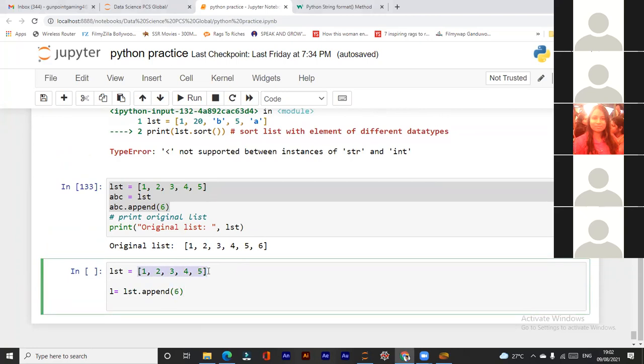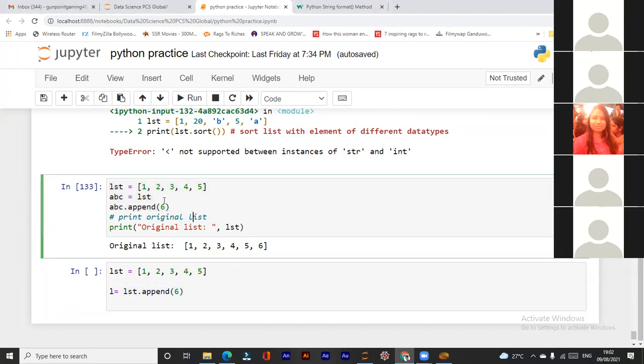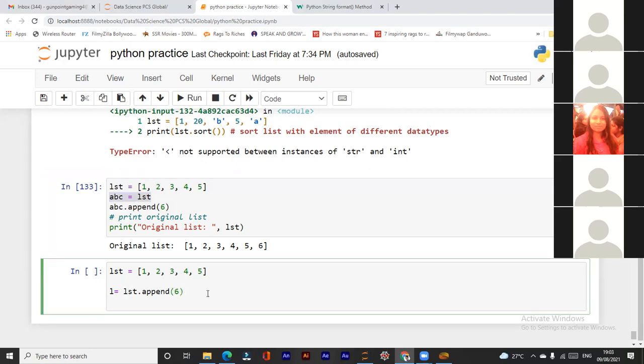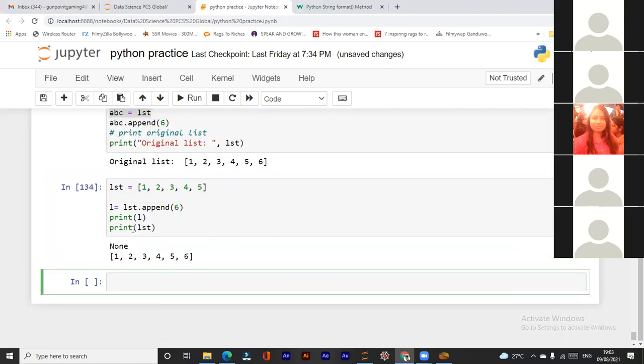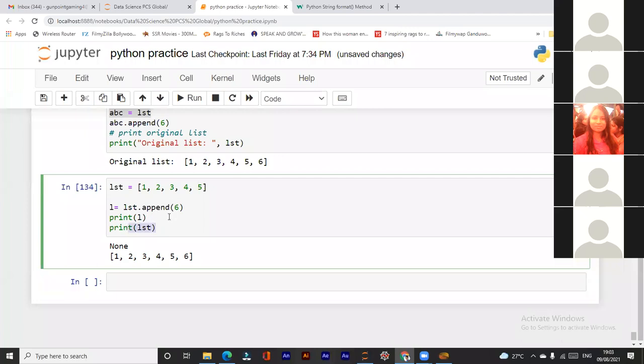Okay, so this is the original data. And what I am doing here, I am making a copy of it, right? We should not use equal, because it will change the original list or original data. We should make a copy. So a copy is made in this way: L is equal to lst dot append 6. Now if I print L and if I print the original list, L is nothing. Okay, one minute. But the original list has been changed.